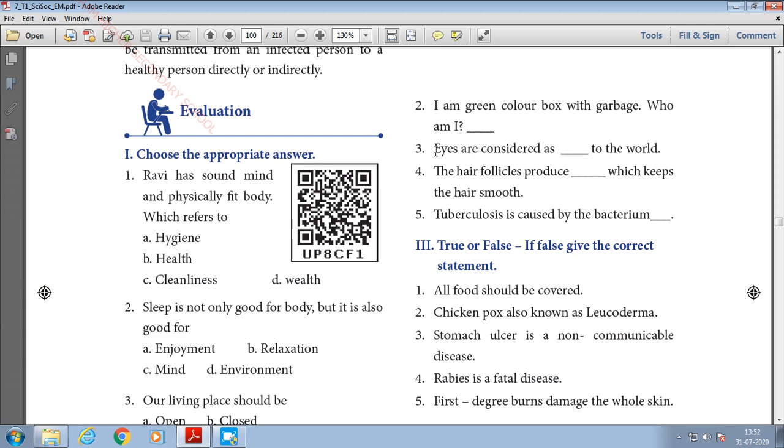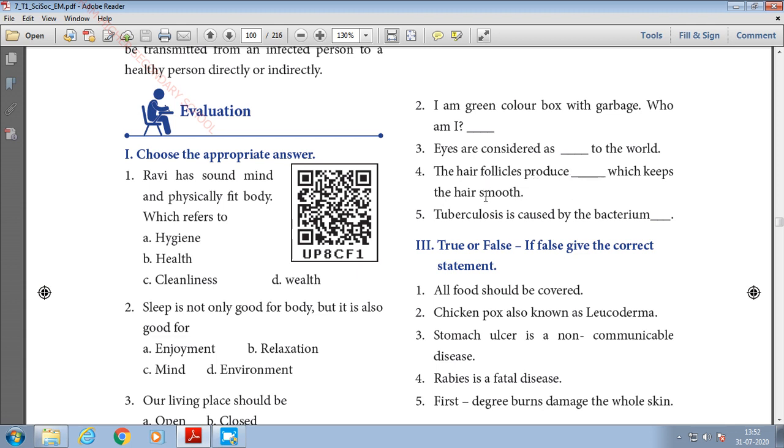Third one, eyes are considered as dash to the world. So windows, it helps us to look into the world, so it is considered as windows. WINDOWS. So windows.